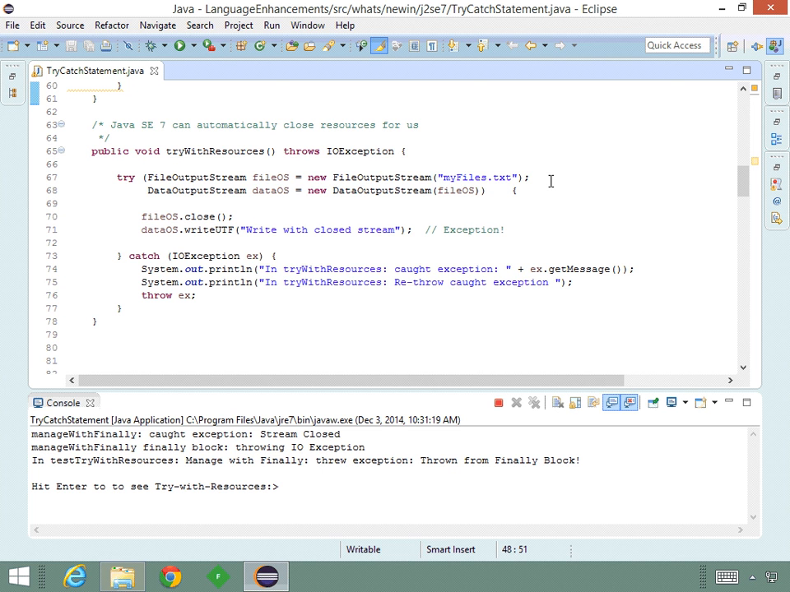Now, there are some considerations to keep in mind. The resources must be declared within the try block parameter list. And multiple resources are closed in the opposite order of creation. So here, data OS will be closed before file OS. Now, what about our issue? We're generating the same exception in our try block. We're closing our stream and then trying to write to it.